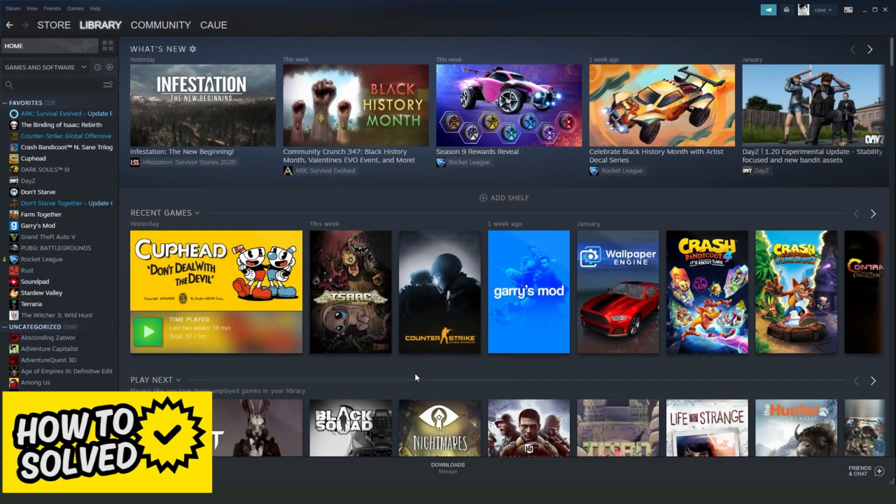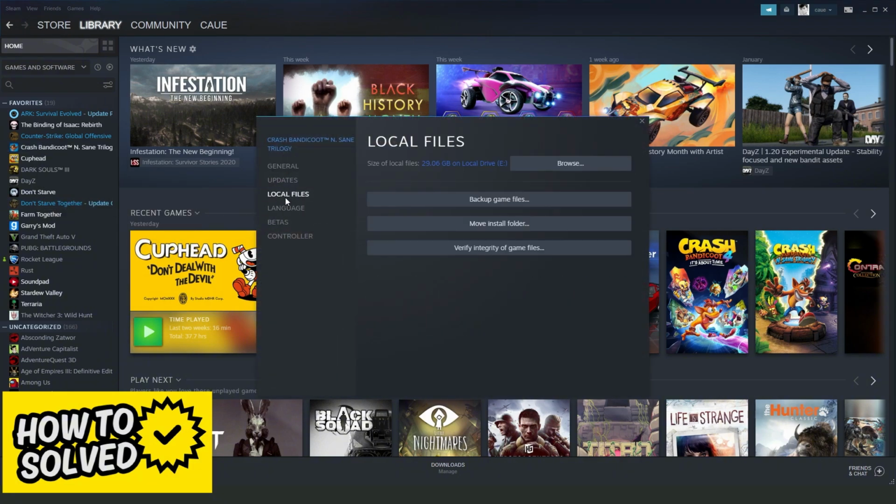After doing that, you come again to your Steam and you need to verify the integrity of SteamVR files. So you click on the game that is not launching, Properties, right here Local Files, and Verify Integrity of Game Files. So click right here and wait until the verifying is completed.